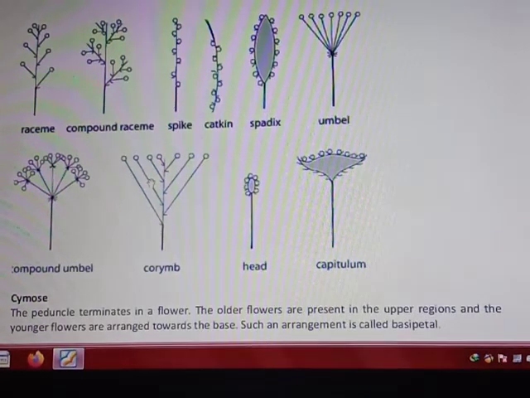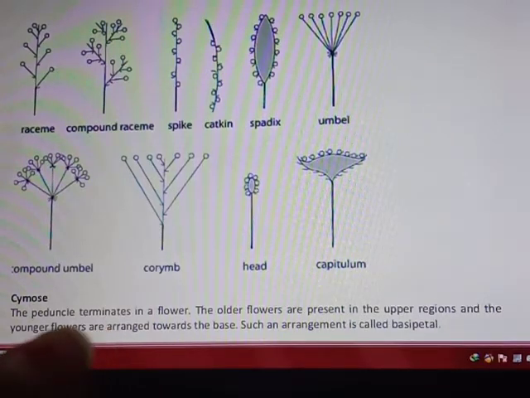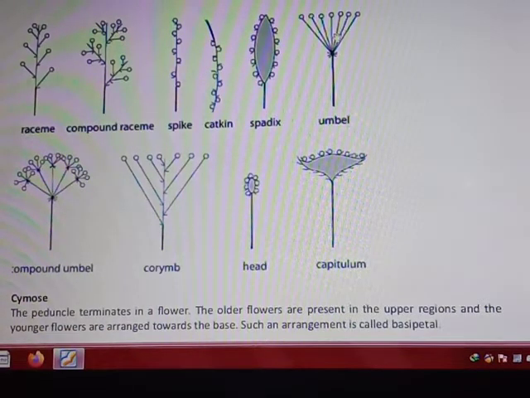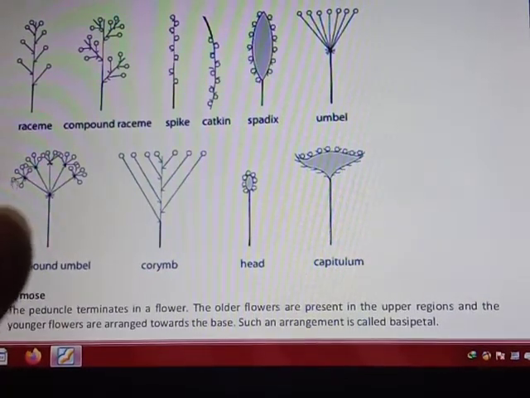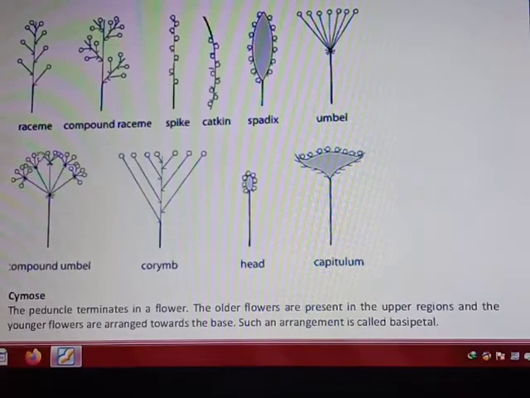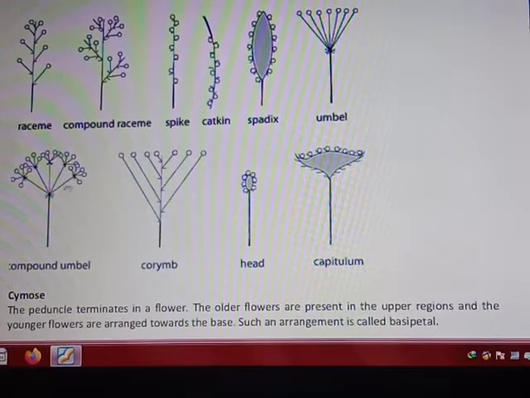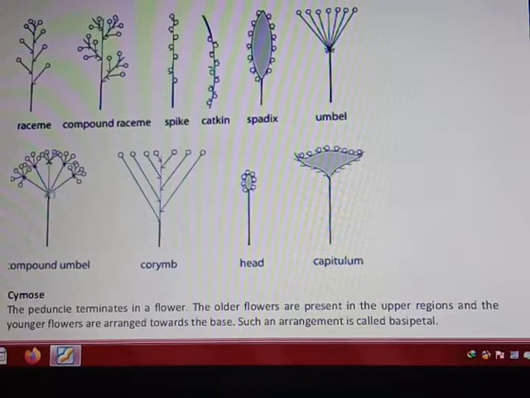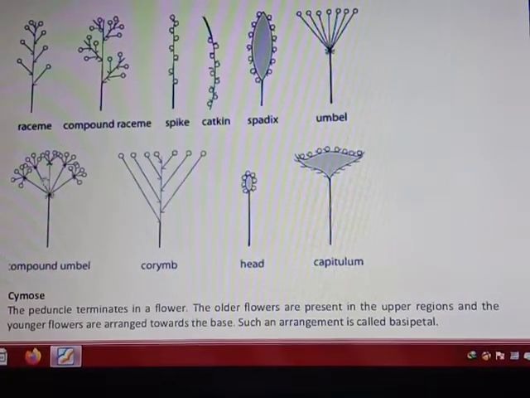But in case of umbel again, all of the flowers are at the same height. Okay, and all of these flowers in a group form the involucre. Involucre means whorl, which are present in the group. You can see here also all of these form a group. All of these have a pedicel, and the outer flowers are with the elongated pedicel, the center or inner ones are with the smaller pedicel, and all of these form a group or involucre, and it's known as a compound umbel.